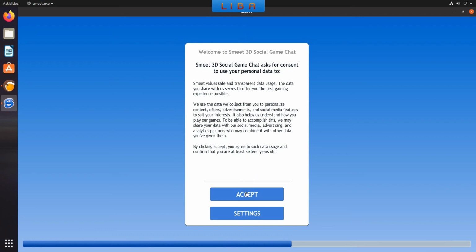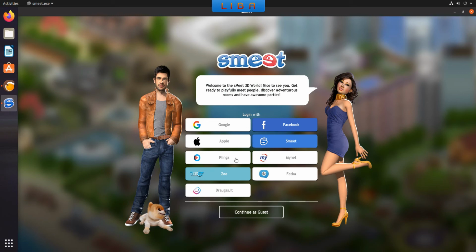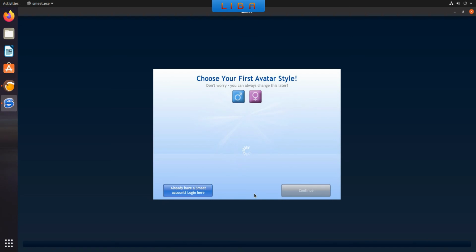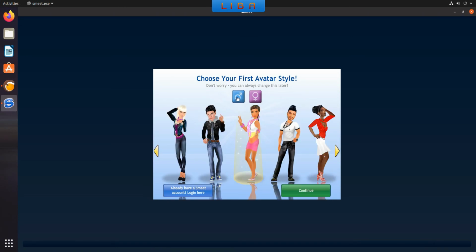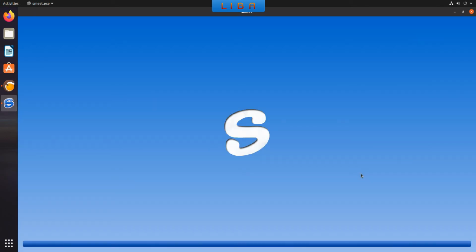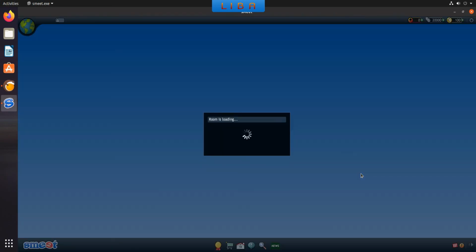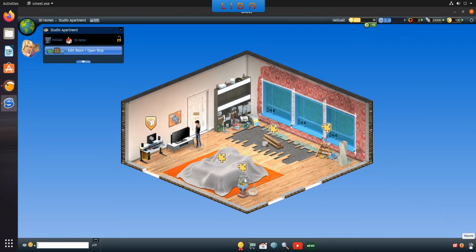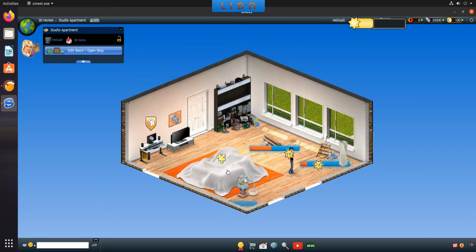Accept the conditions. You have many options to connect your account, or click on Continue as guest to create a new account. I create a new account and I click on Let's Go. I close the volume. All is working.